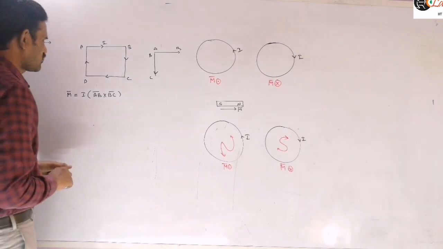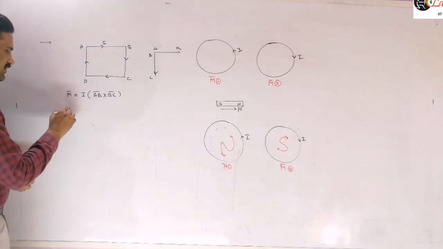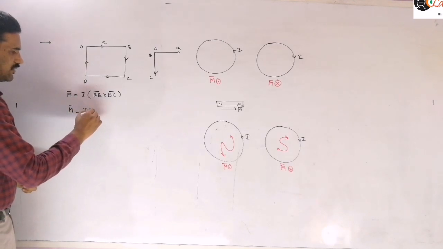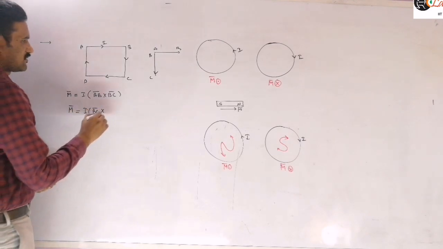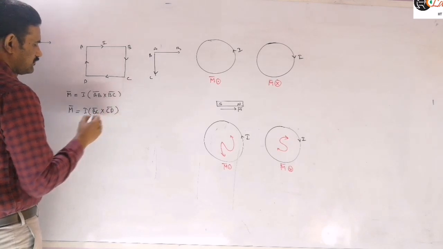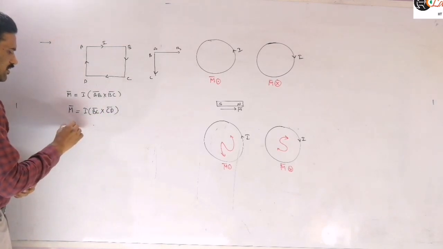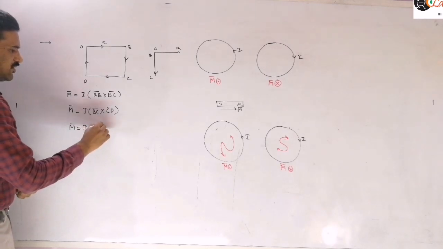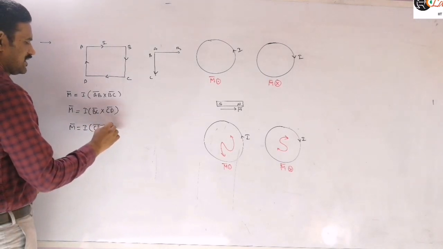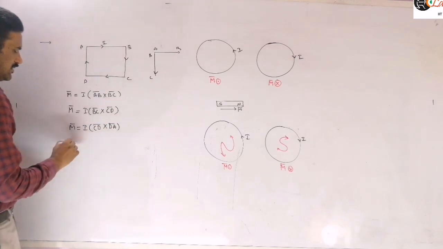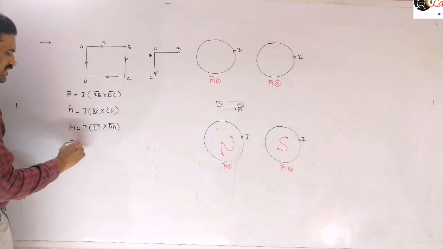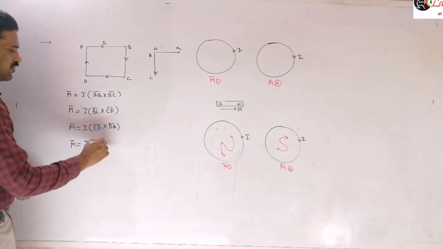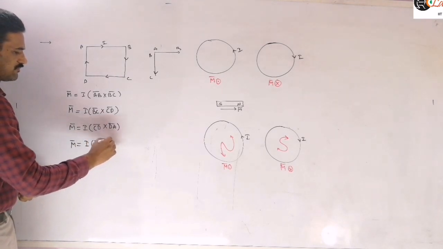I can also write the same expression as I into BC bar cross CD bar, or as I into CD bar cross DA bar, or as I into DA bar cross AB bar.